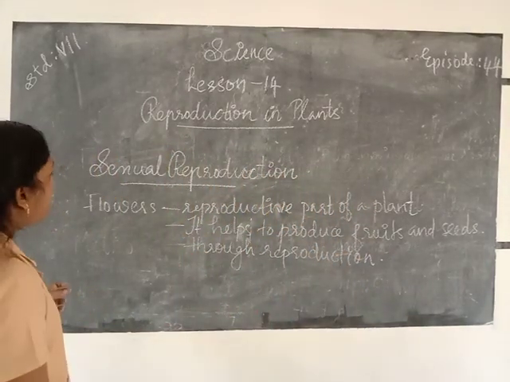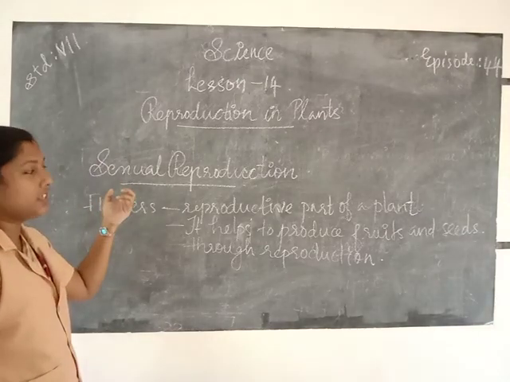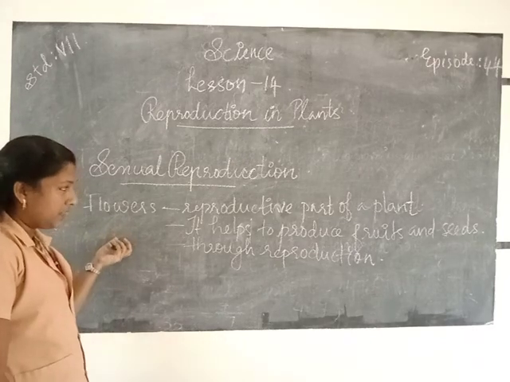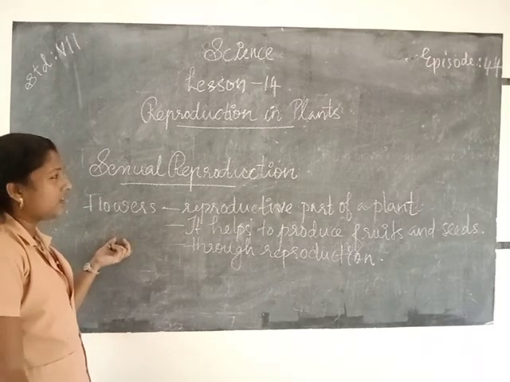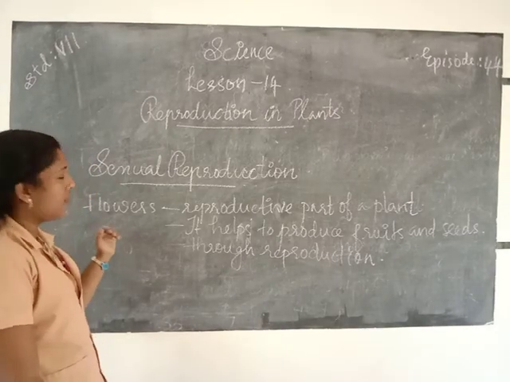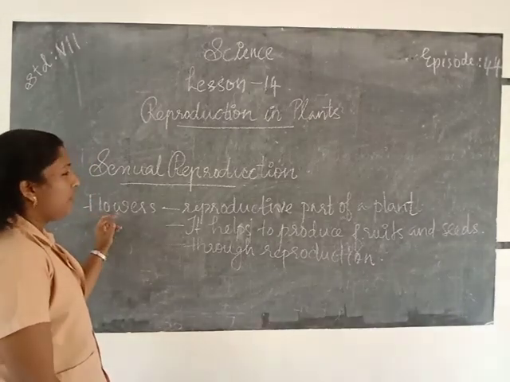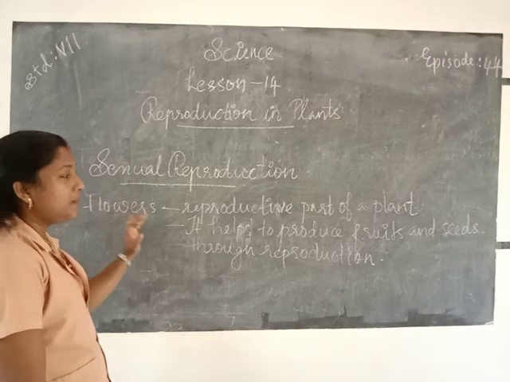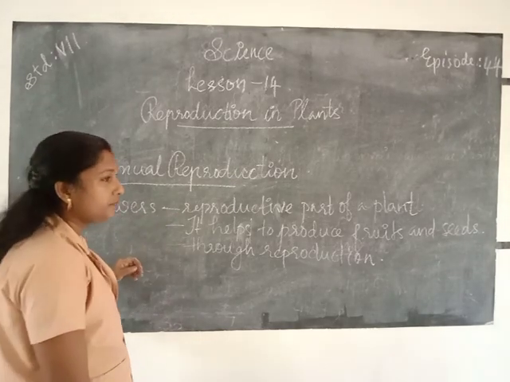Okay, so once again about sexual reproduction, the new plants are formed from the seeds. So which part of a plant is the reproductive part? Yes, flowers. Flowers are the reproductive part of a plant.